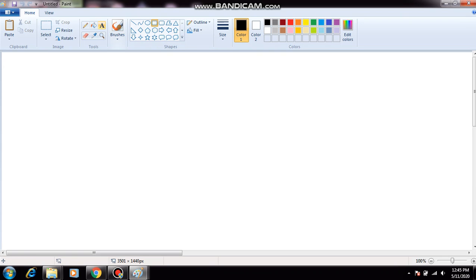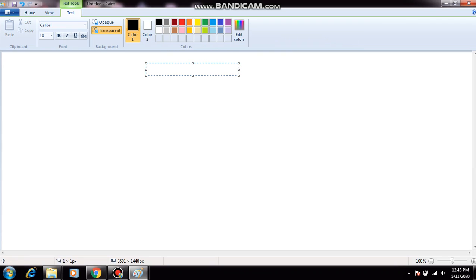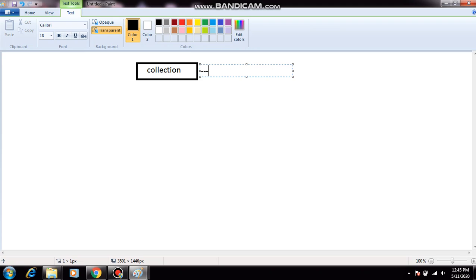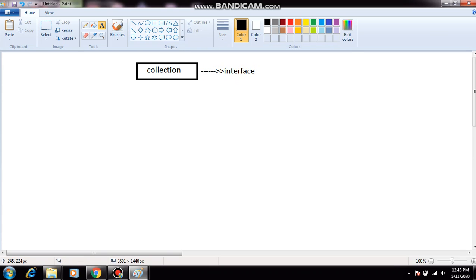First, collection. Collection is an interface. Everybody is now using the OOPS concepts perfectly, so you can easily understand this collection framework.